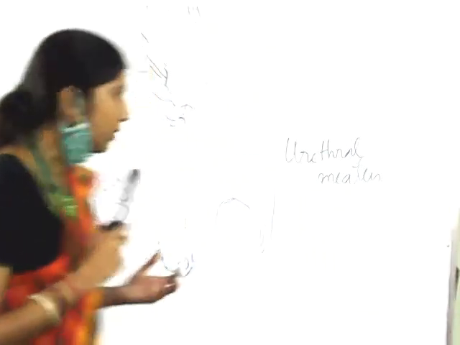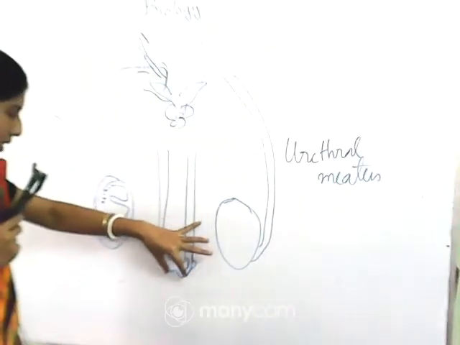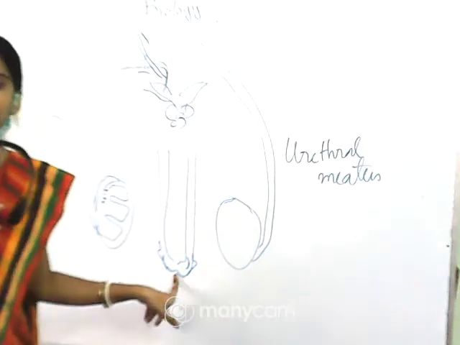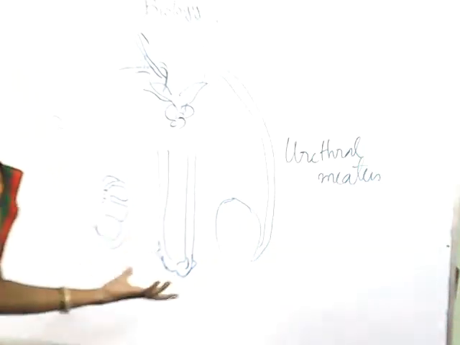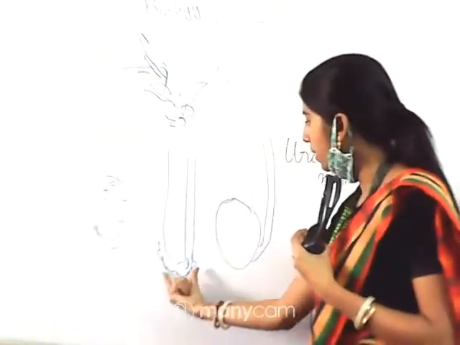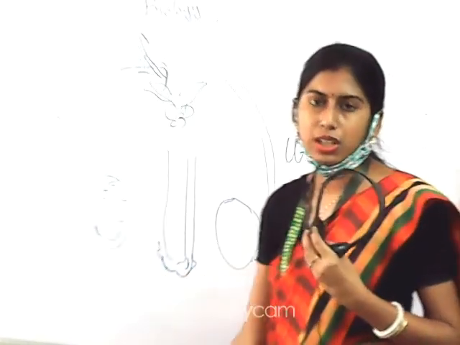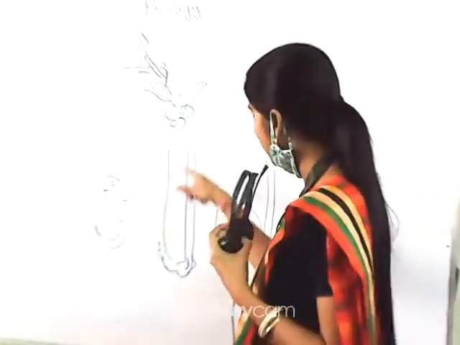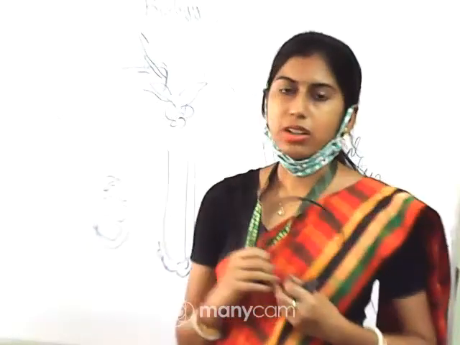Okay, so sometimes what happens is that the foreskin covers the opening. At that time surgery is required. The doctors will cut the tip portion of the skin of the foreskin, and then it will be very easy to pass the urine through the pathway. So this type of penis is considered as a circumcised penis. Okay, so this is all about the male reproductive system.